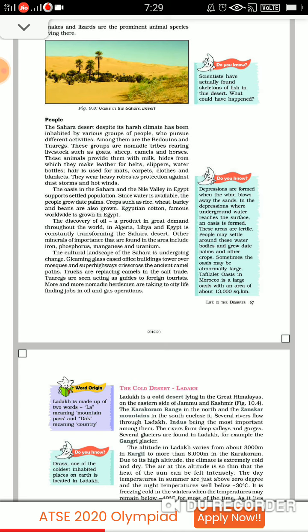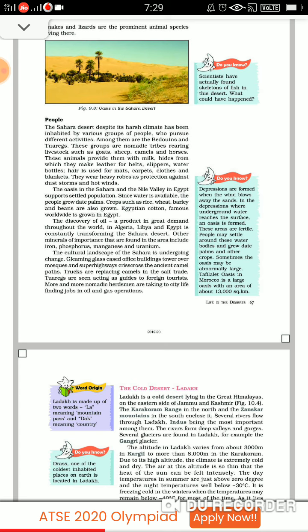Fine, trucks are replacing the camels in the salt trade. Tuaregs are seen acting as guides for foreign tourists. So tourists are coming here. More and more nomadic herdsmen are taking to city life, finding jobs in oil and gas operations. So people are shifting to cities and adopting different professions instead of having a nomadic life. So go through the 'Do you know' also, children.